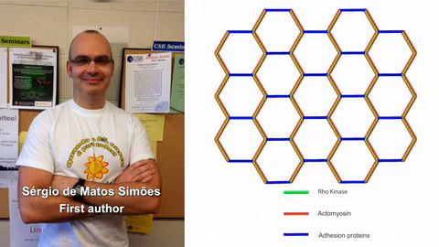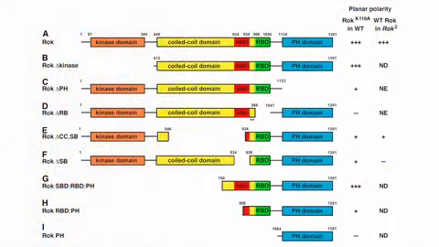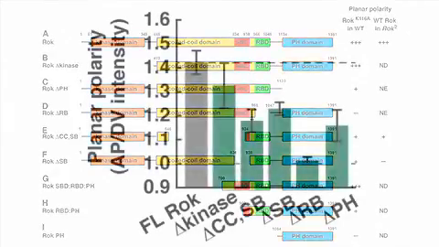So this is a paper that we published in 2010. And then the next question was, what's placing this kinase at the vertical edges of the cells? And that's the story of this paper. To investigate the upstream regulators of Rho kinase, Simoes and colleagues generated a series of deletion mutants and looked at their localization during germ-band extension.